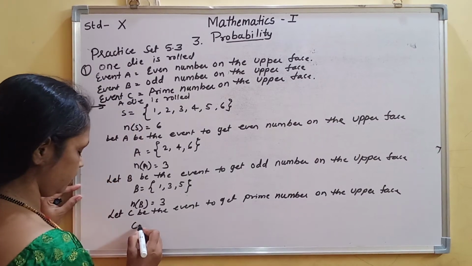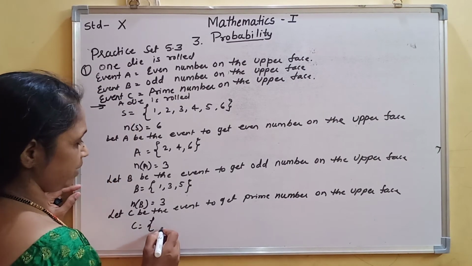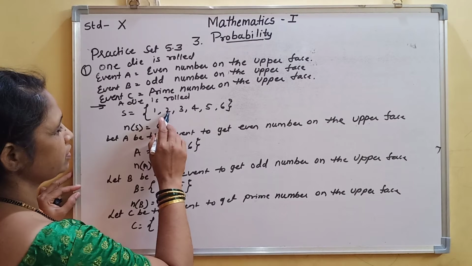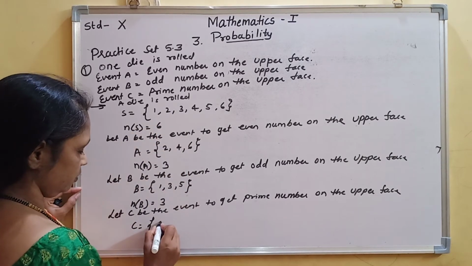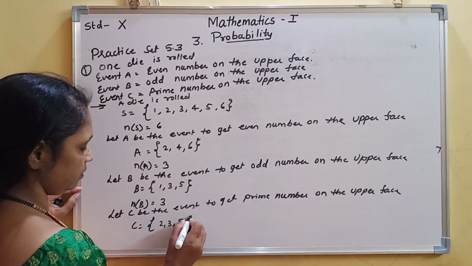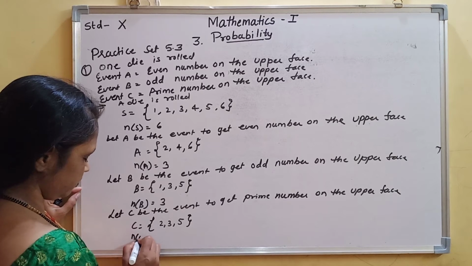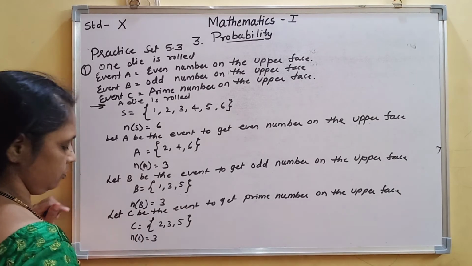So C will be equal to the prime numbers. Now which are the prime numbers? 2, 3 and 5. So n of C will be equal to 3.